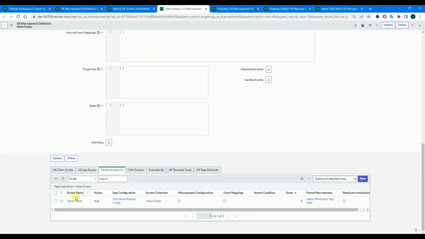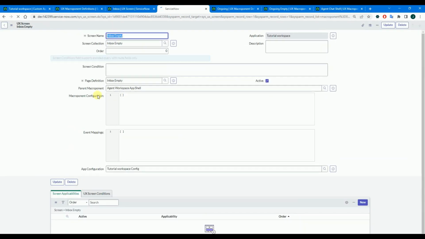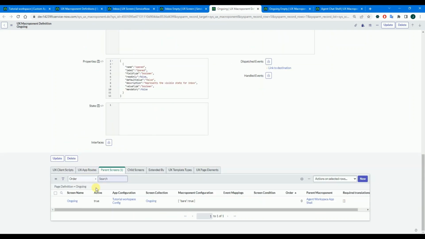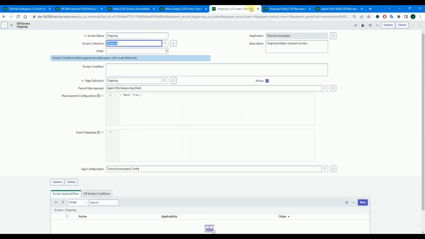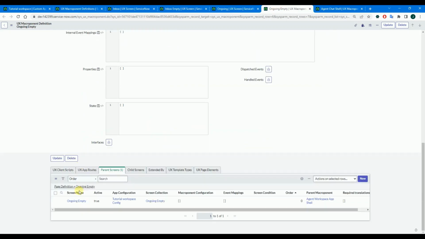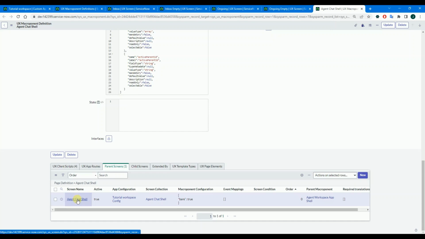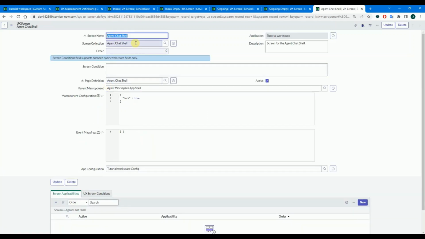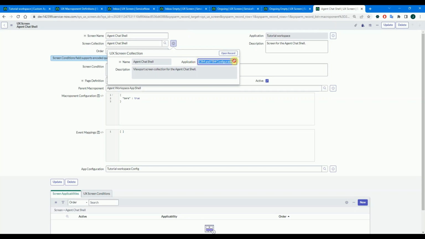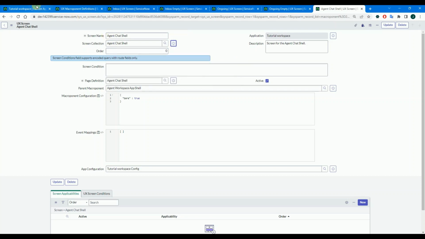It points still to the configurable workspace, all of them. So let's open them. Yeah, screen collection needs to be updated. You can see it's configurable workspace.